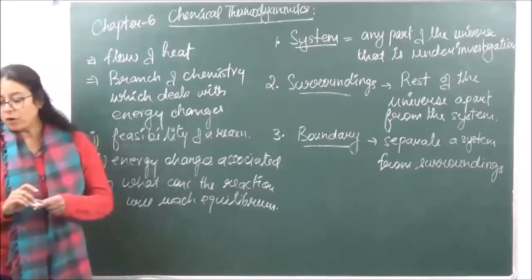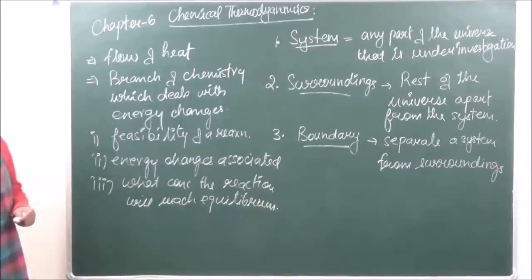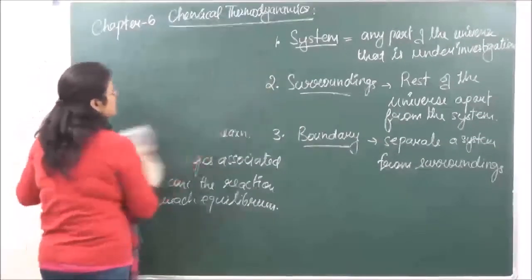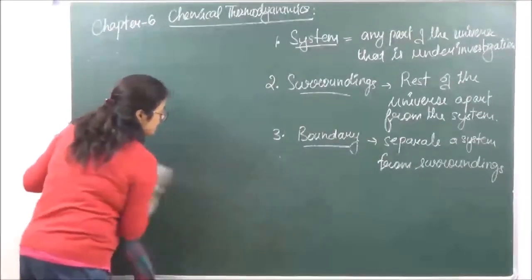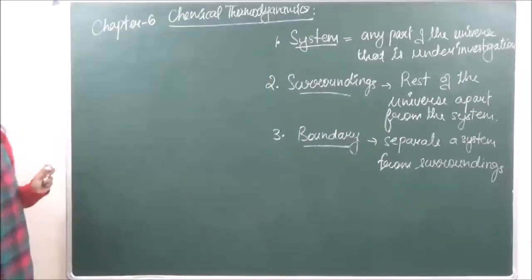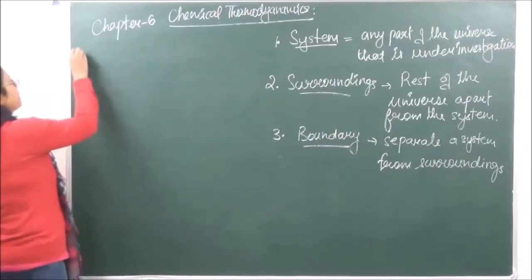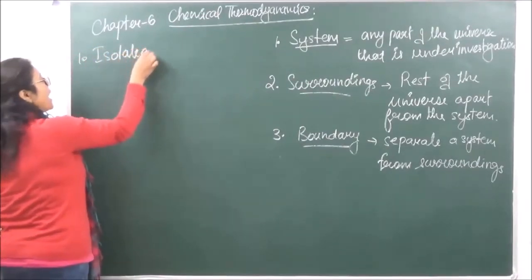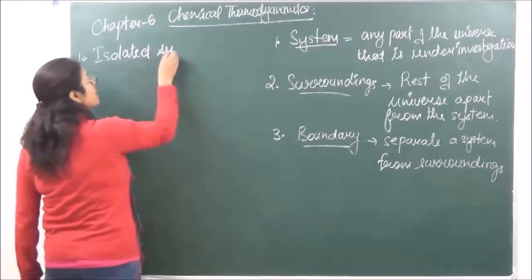Okay? Now when we are talking of systems, systems may be of the following types. Number one is known as isolated system.